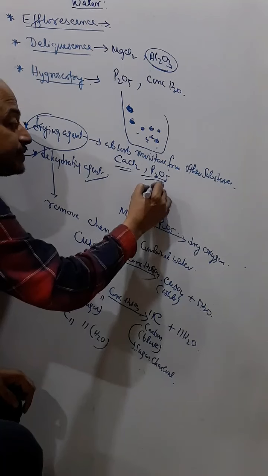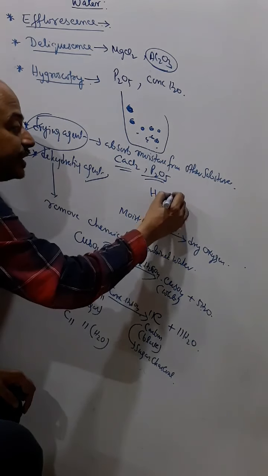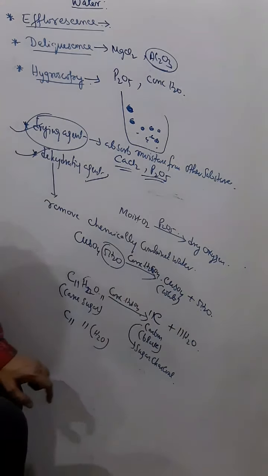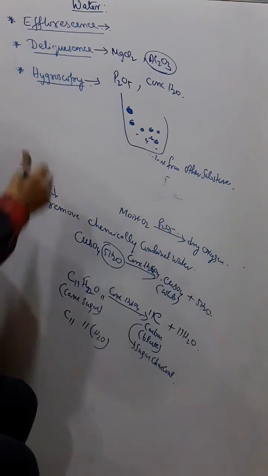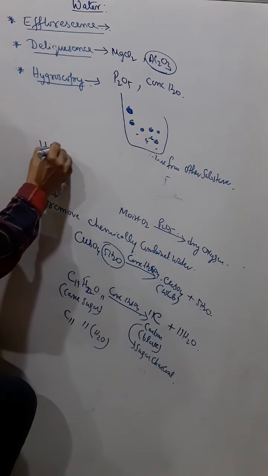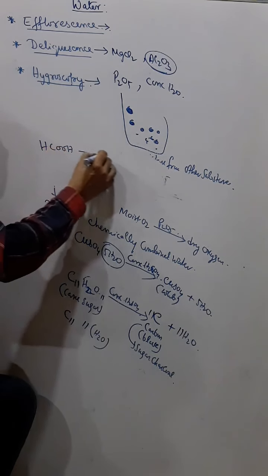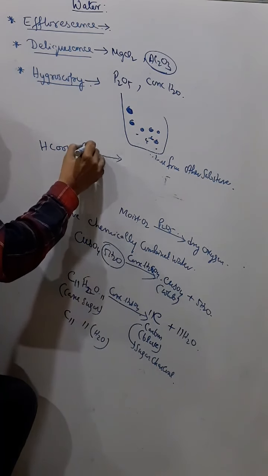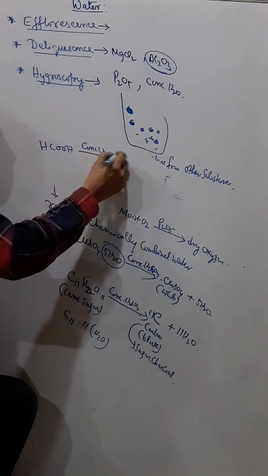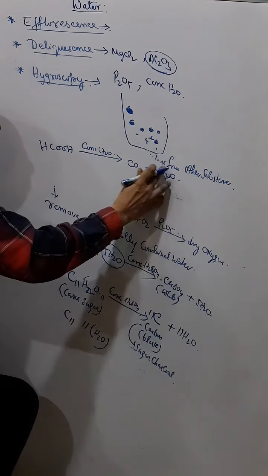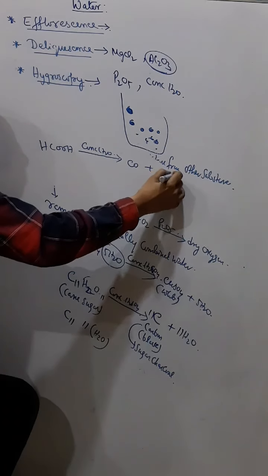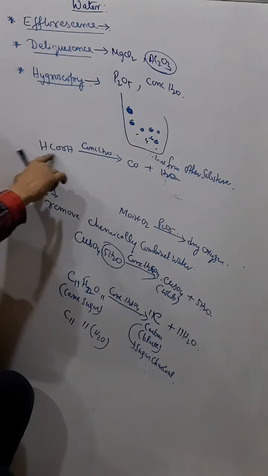Another example, this is formic acid, HCOOH. And if you pass concentrated sulfuric acid, what do you get? You get carbon monoxide and water. Here is also chemically combined water.